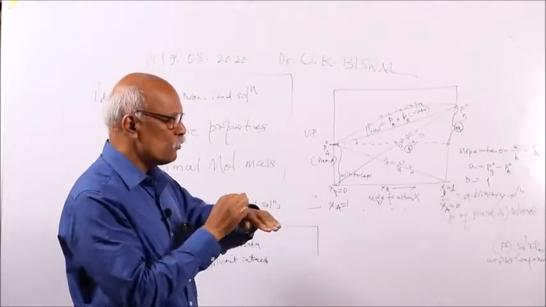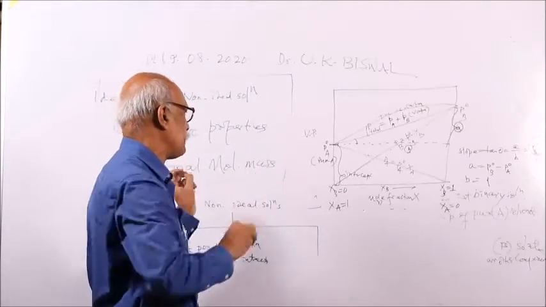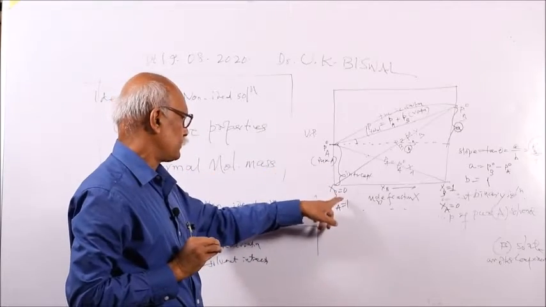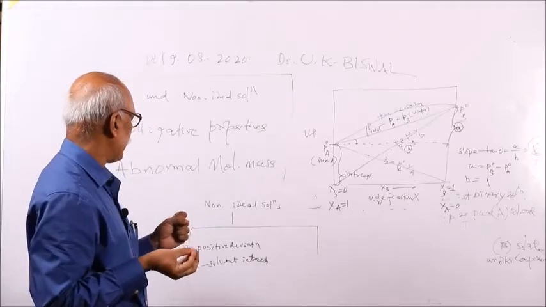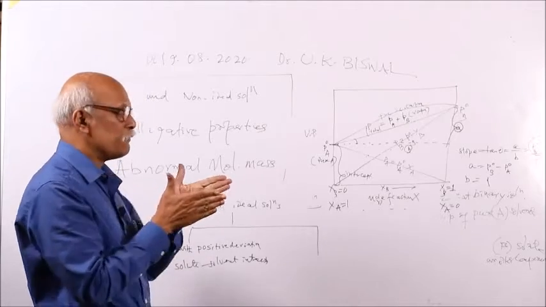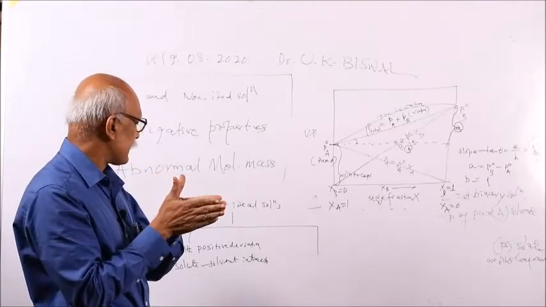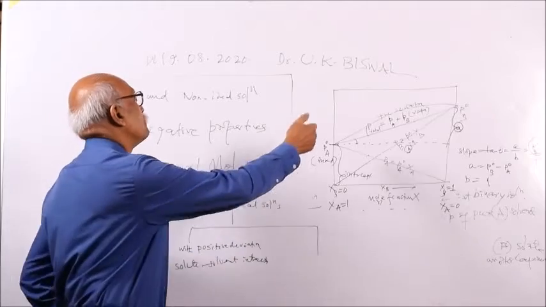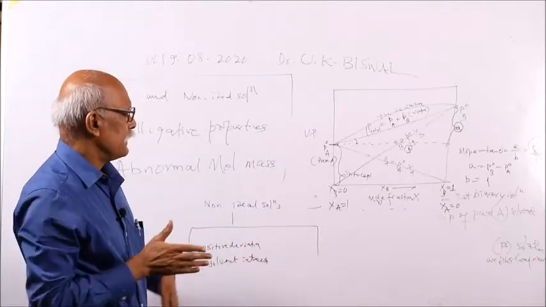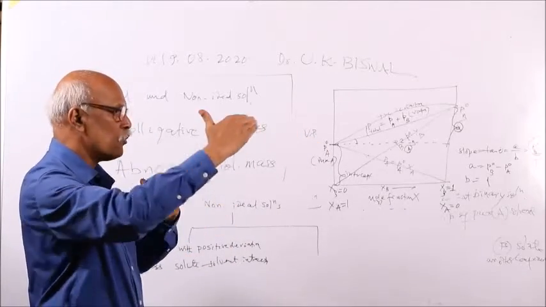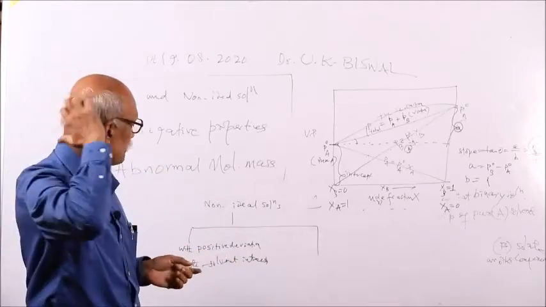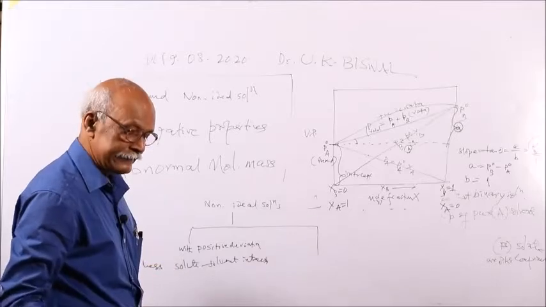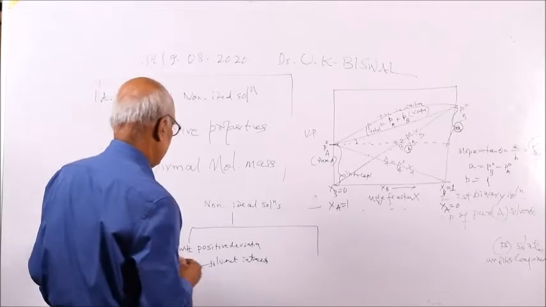If there is more attraction, because you are adding another component, suppose to toluene, benzene is added, there will be interactions. If this interaction is more, then the vaporization is decreased. If the interaction is less, there is more extent of escaping tendency. That means the solute-solvent interaction is less.